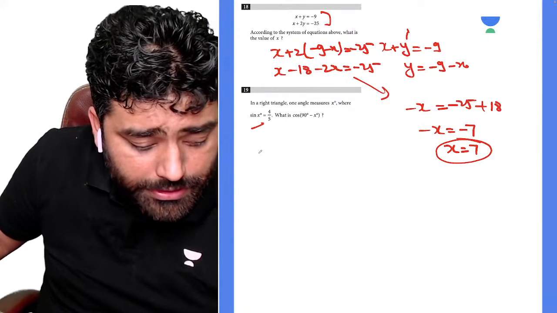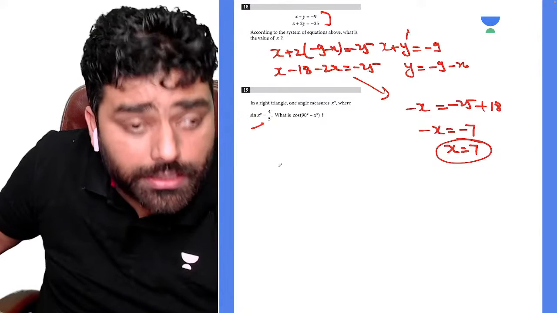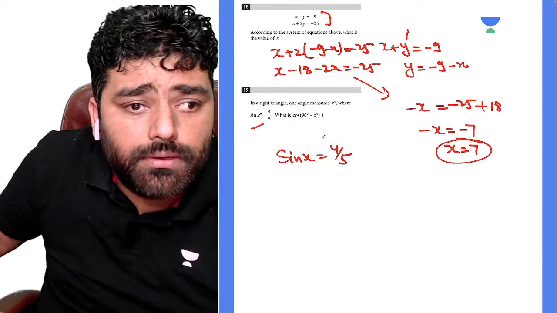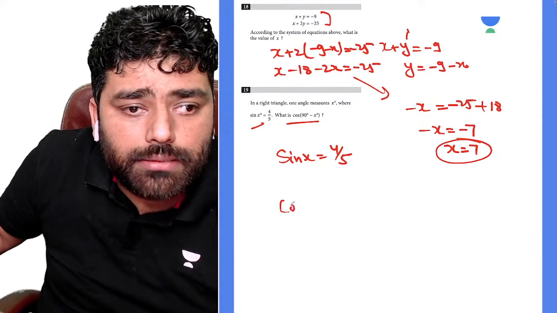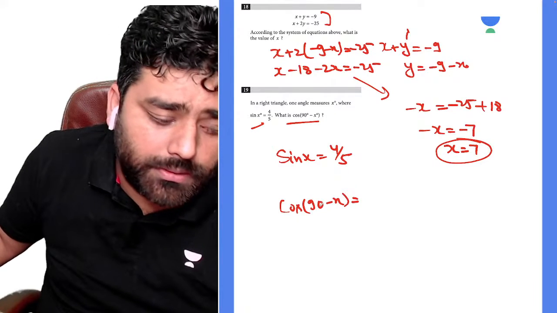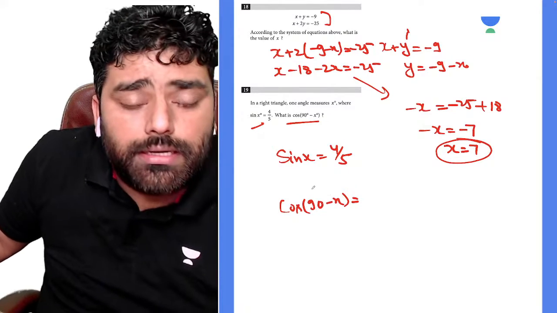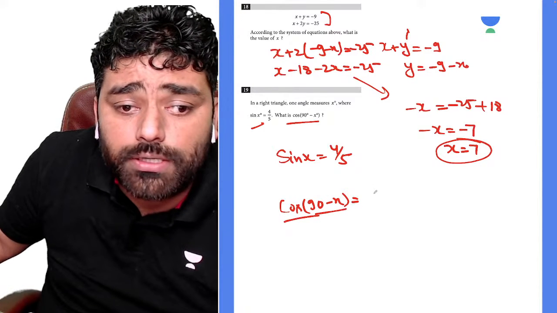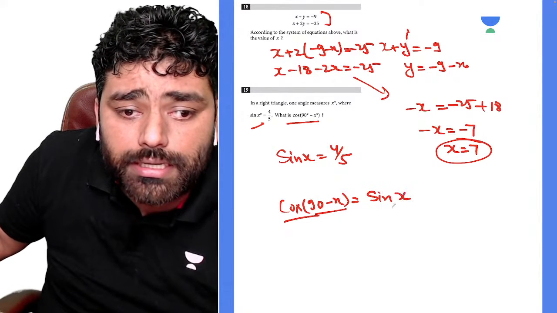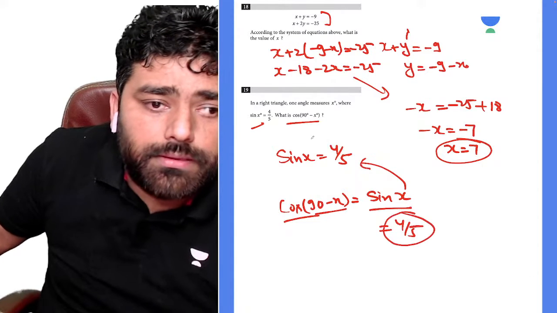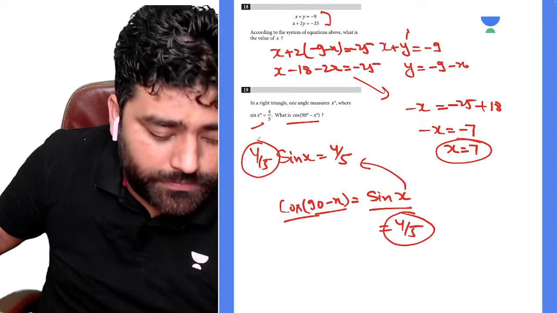Okay, in this case, the another one, we have given sin X is equal to 4 by 5. What do you need to find? Cosine of 90 minus X. In pre-calculus, or in ninth and 10th grade trigonometry, we have studied this. So cosine of 90 minus theta is what? Sine theta. That is equal to sin X, correct? And sin X we already know, that is 4 by 5. So the answer is 4 by 5, guys.